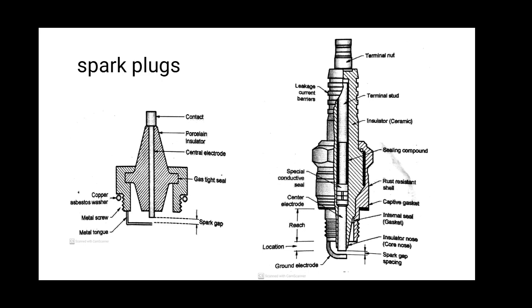And the right diagram shows the whole spark plug, a cut section of the spark plug. First point on that: it consists of a central porcelain insulator through which an electrode passes. It has an external contact at the top for the wire from the ignition coil. There is a metal screw which is fastened into the cylinder head. Insulator and the metal screw are gas tight sealed.